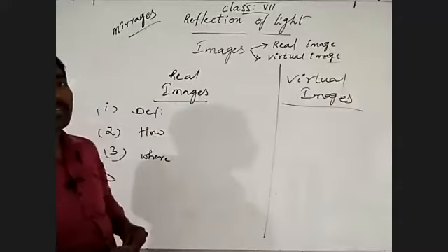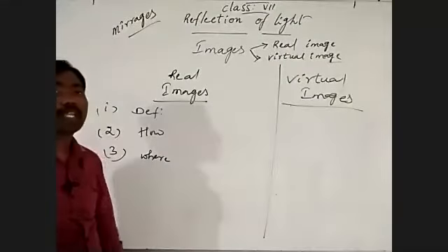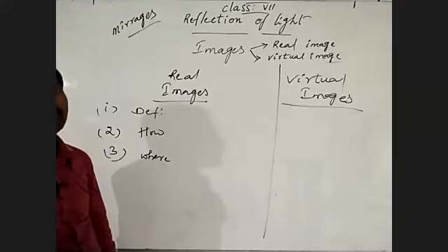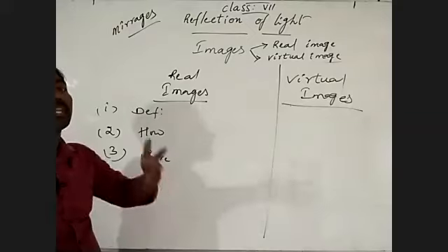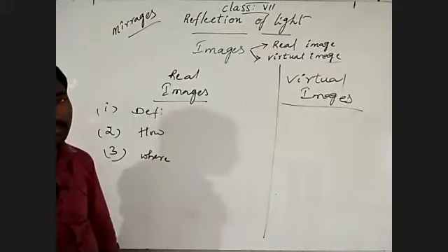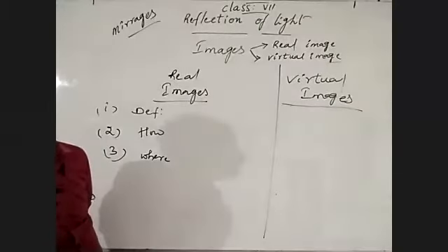Mirages we may observe in the summer season, when you are moving on roads at noon time. We may observe water droplets collected on the road. When you reach there, we never get water. That is an optical illusion. Optical illusion means Brahma. But that we may call mirages.